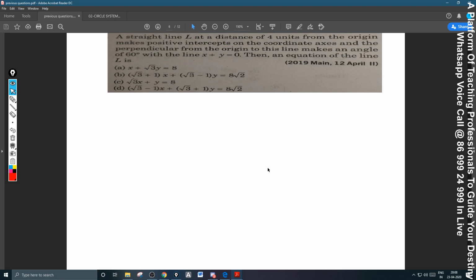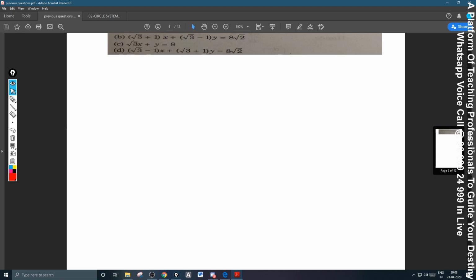A straight line is at a distance of 4 units from the origin. This question is repeated, please. Question repeated. Let me go to the next question.